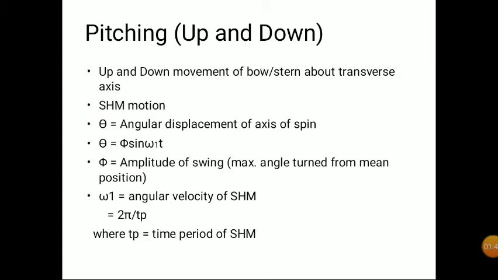I already told you it is an up and down movement of bow or stern about the transverse axis. Since it is an up and down movement, it is considered a simple harmonic motion. For simple harmonic motion, the equation is usually defined as theta equals phi sine omega 1 t. Here phi is the amplitude of swing, the maximum value, and omega 1 is the angular velocity of SHM, which we already know: omega equals 2 pi by Tp, where Tp is the time period of SHM.